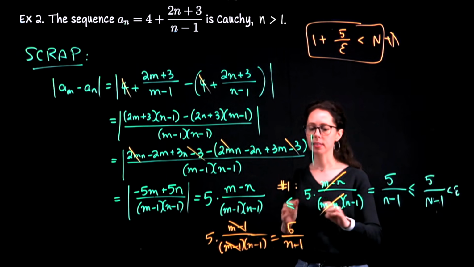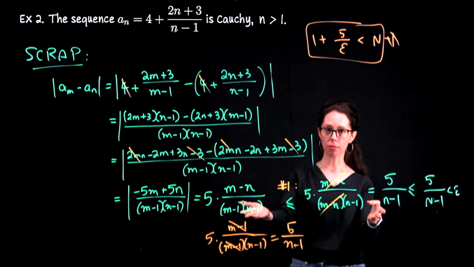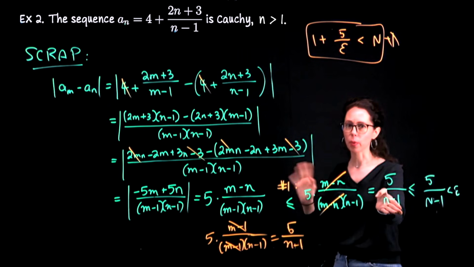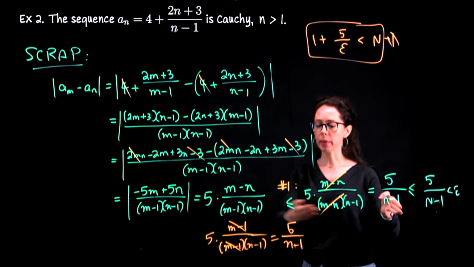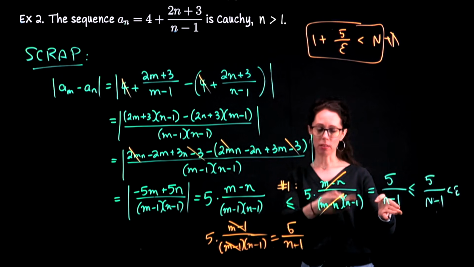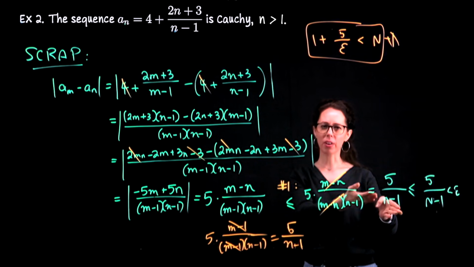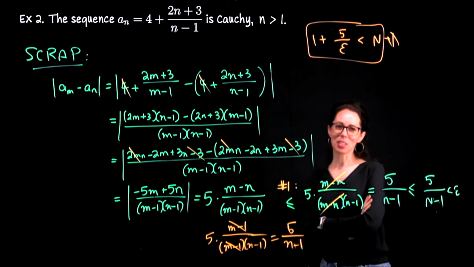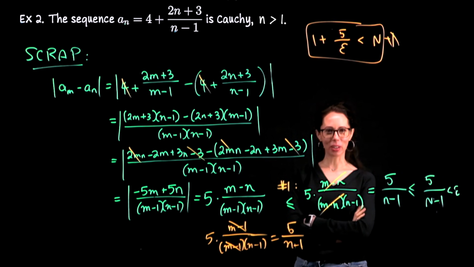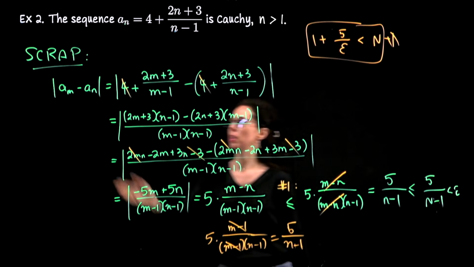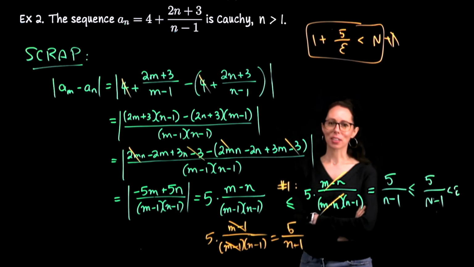I would never skip steps where I knock terms off. So I would never start here and then suddenly say that's less than or equal to 5 over n minus 1. That's not fair for the reader at all. When you start making these kinds of adjustments, do include those steps so that the reader sees where the new terms are coming from and why the bound works. Don't leave too much for them to do, because I read a lot of these proofs and sometimes I have to really work through to understand what a student is proposing as an adjustment for their terms. Okay, so this proof will go quickly, and we will wrap up this exercise.